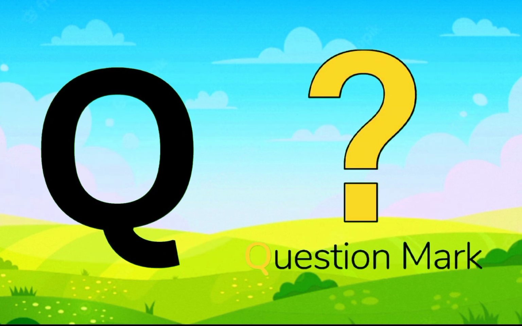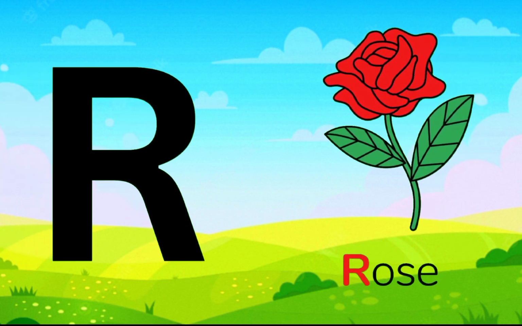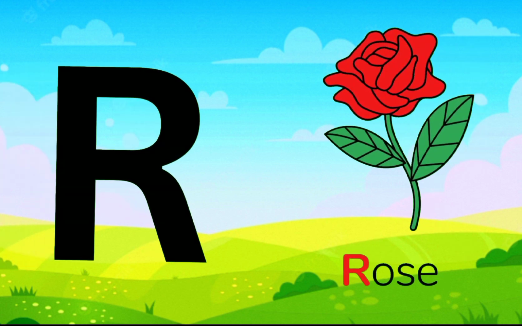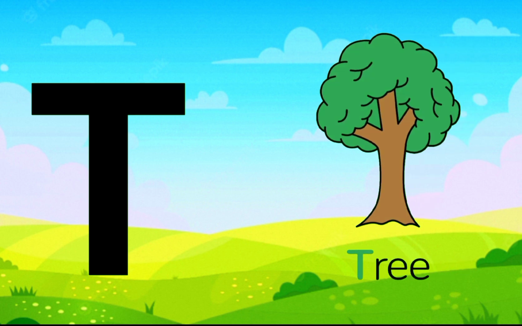Q is for question mark. R is for rose. S is for strawberry. T is for tree.